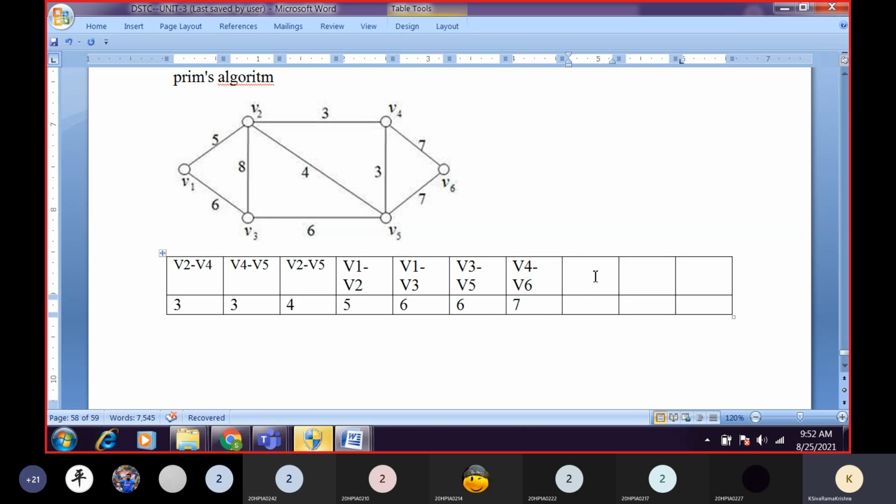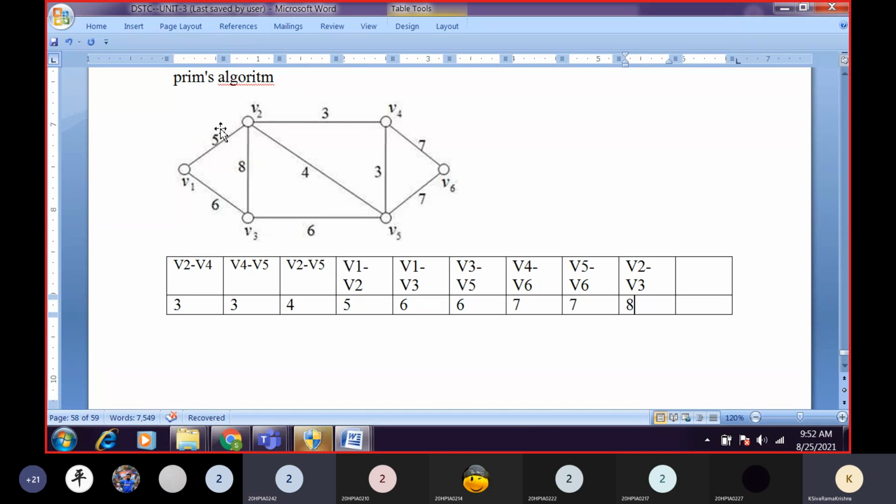Next. V5 to V6, sir, with weight 7. Next, 8. V2 to V3, sir. The weight is 8. Are we having any other edges still pending?